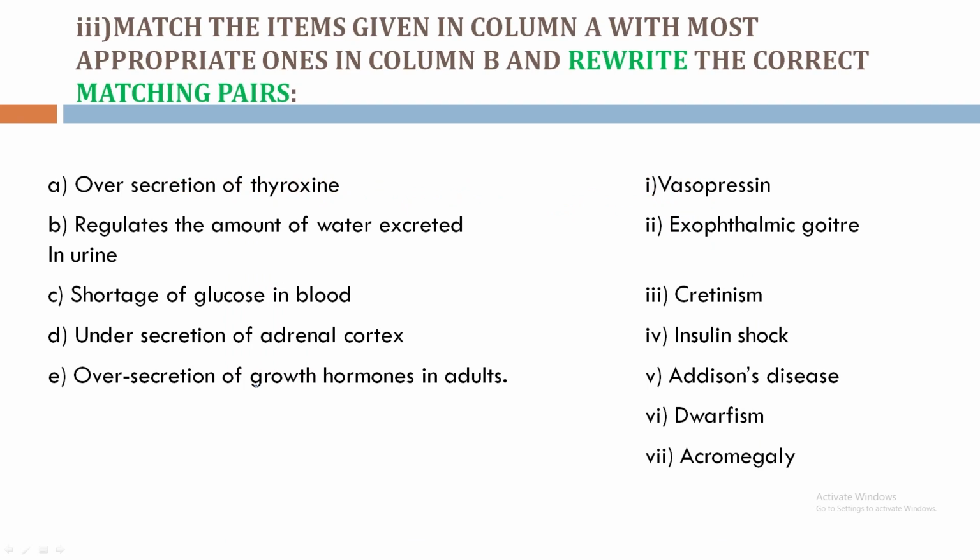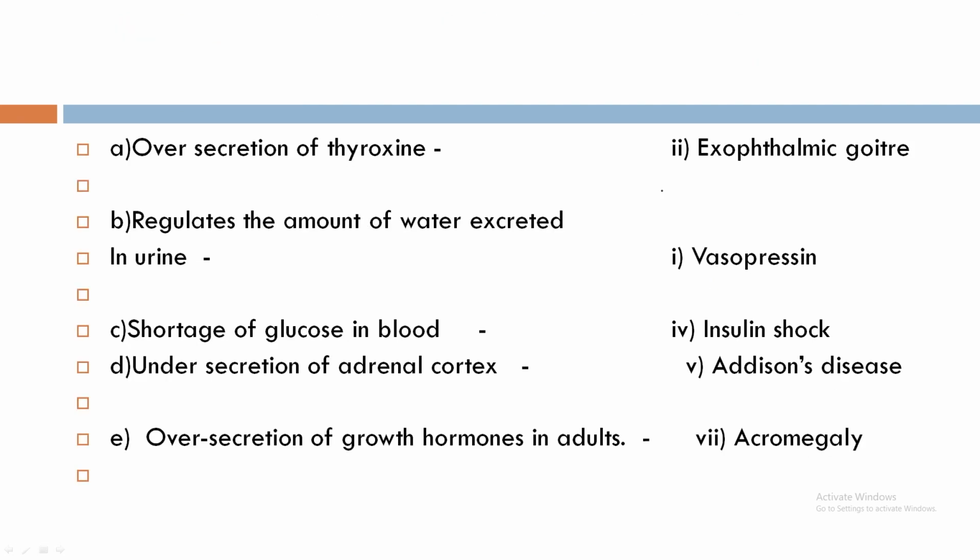Match the items given in column A with most appropriate ones in column B and rewrite the correct matching pairs. That means you have to write both the alphabet and also the number. Bit A, oversecretion of thyroxine. So answer second bit, exophthalmic goiter. B, regulates the amount of water excreted in urine. Bit 1, vasopressin.